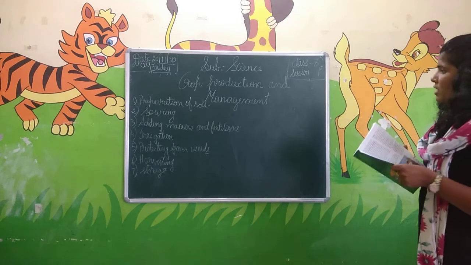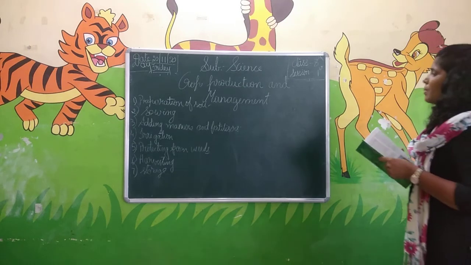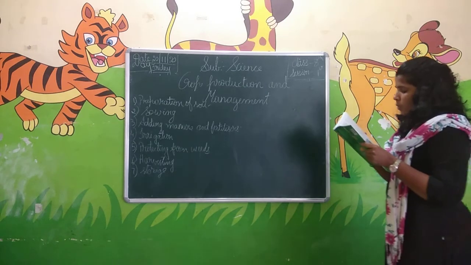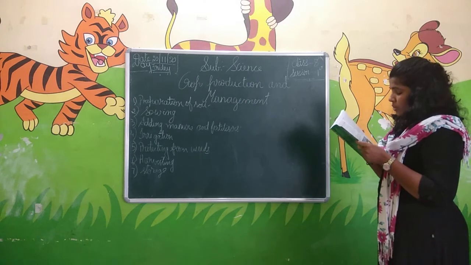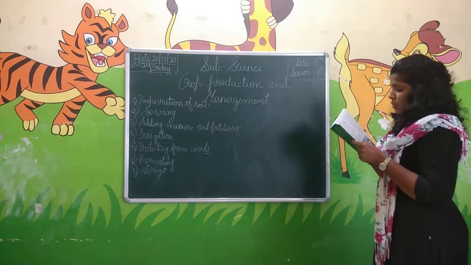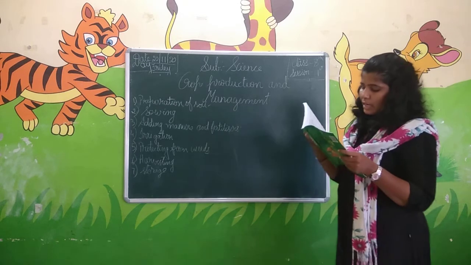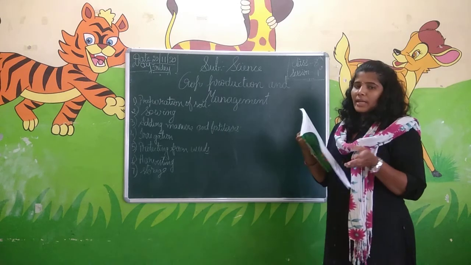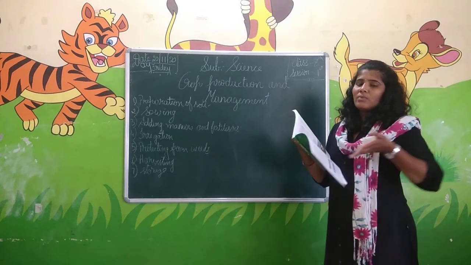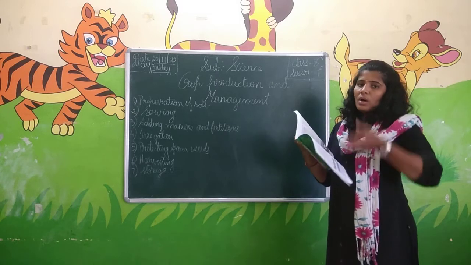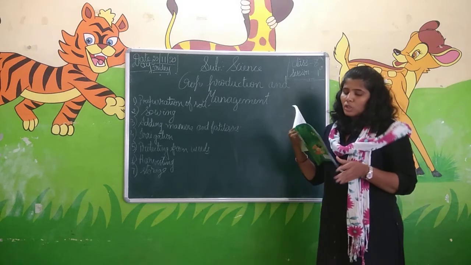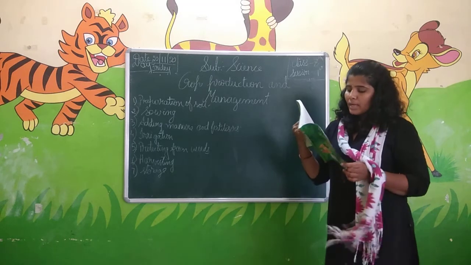The first and most important step is the preparation of soil. What do we do for the soil? It is the most important task in agriculture to turn the soil, and also to loosen the soil.